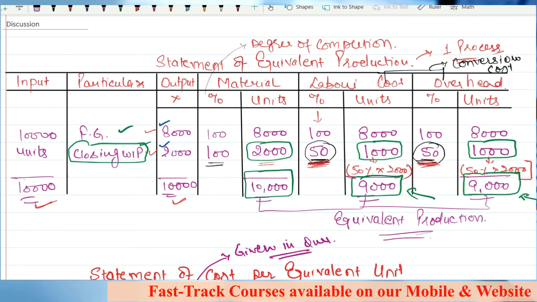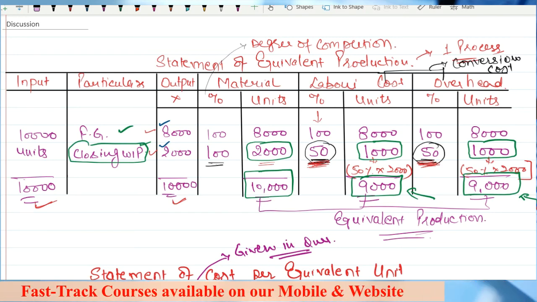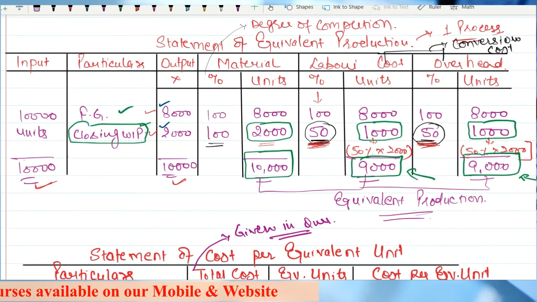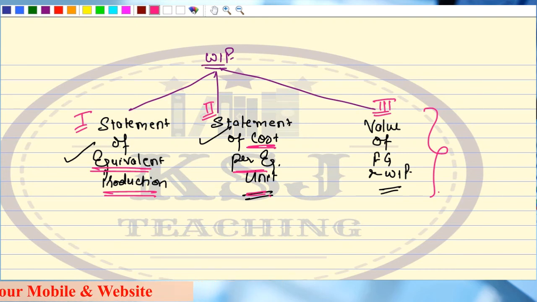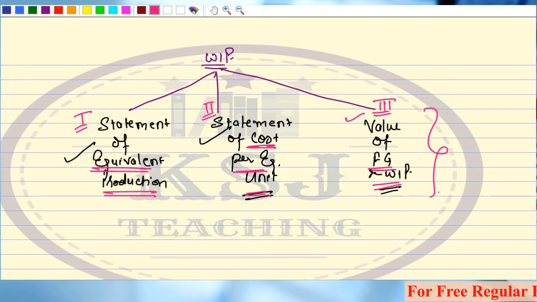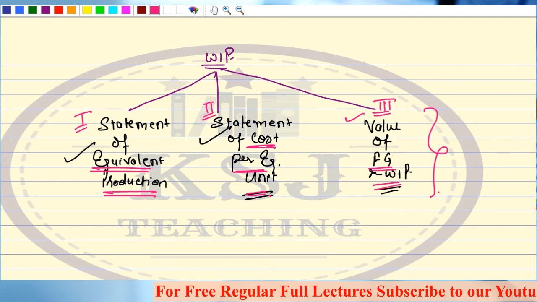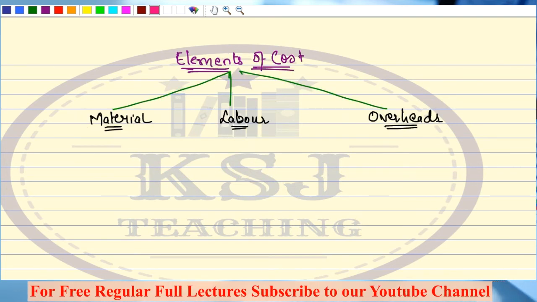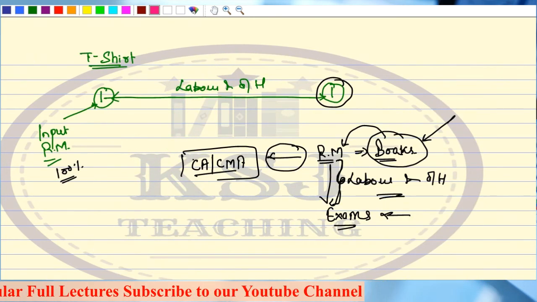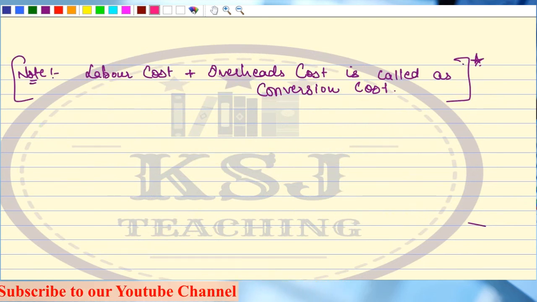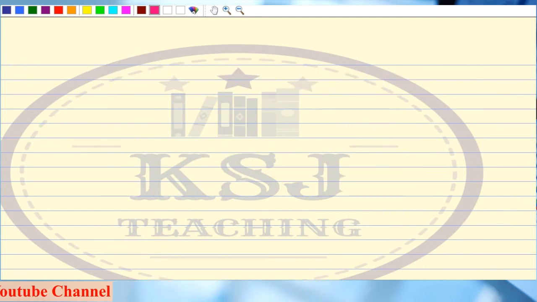Okay. Now this is a full-fledged part of WIP. We have covered all the three parts now, right? I have covered this part now, value of FG and WIP. Clear? With this, the basic part of WIP is covered. Now in the next lecture, we'll talk about abnormal loss. This is done, right?